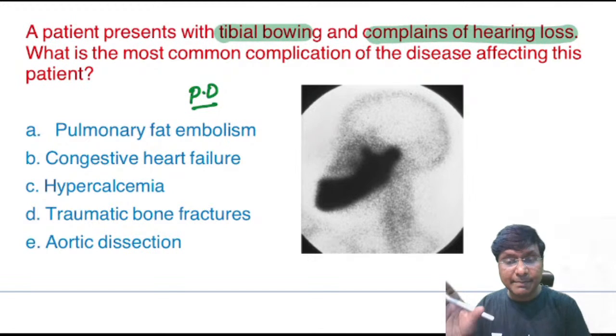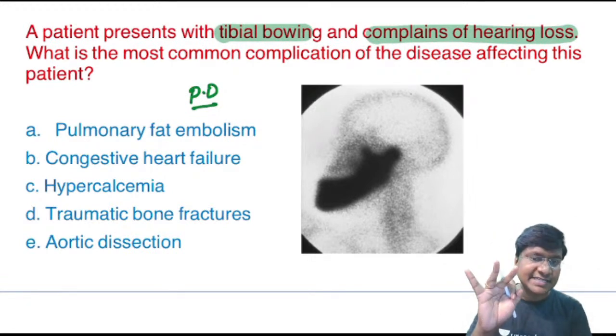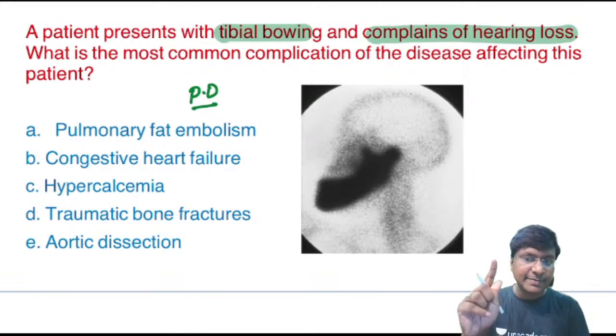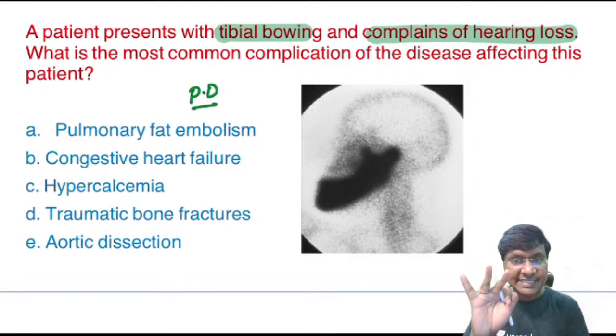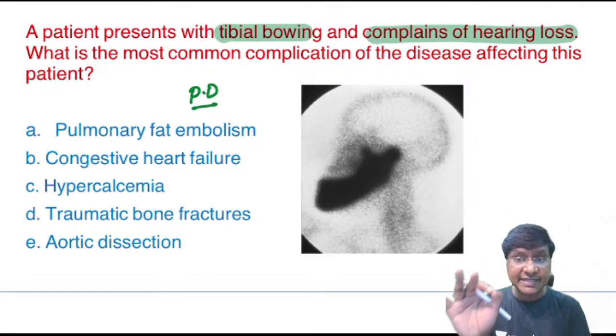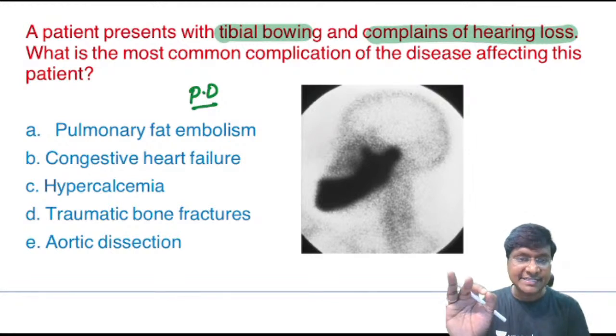Bones involved by Paget's typically have 3 stages of evolution. What are the 3 stages in Paget's? The lytic phase, transition to a mosaic pattern, and then the sclerotic phase. These are the 3 phases. And the most common symptom in Paget's is focal bone pain.